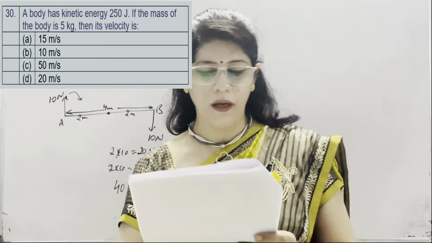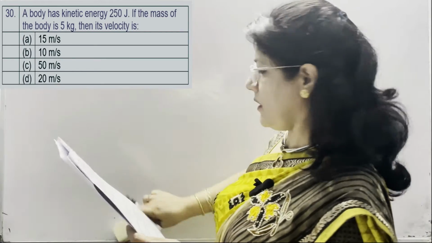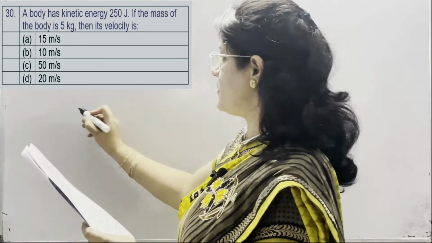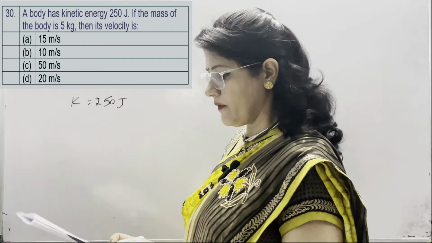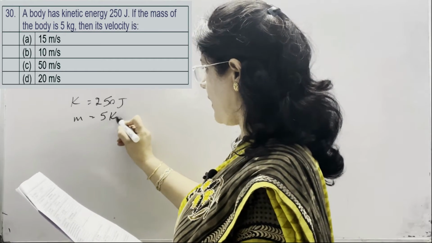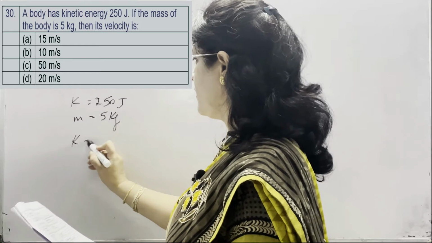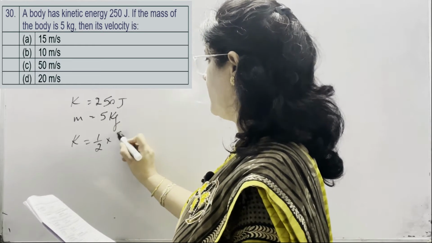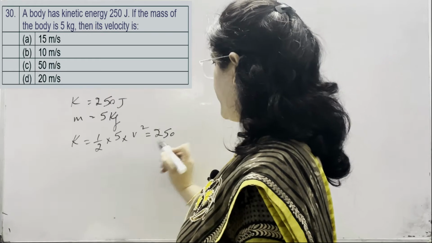In question number 30, a body has kinetic energy 250 joule. In this question, kinetic energy is given as 250 joule. If the mass of the body is 5 kg, then its velocity is... half m v square equal to 250.